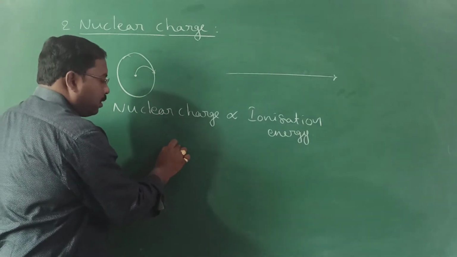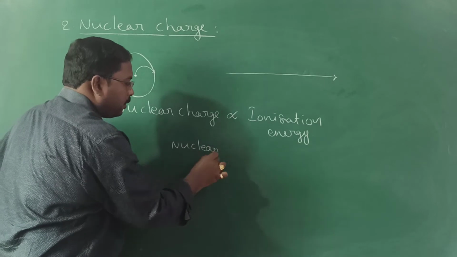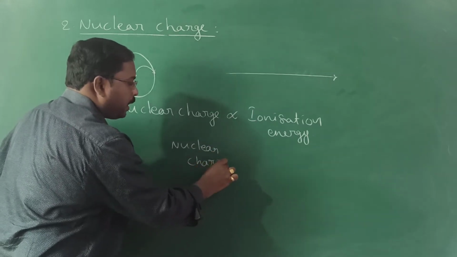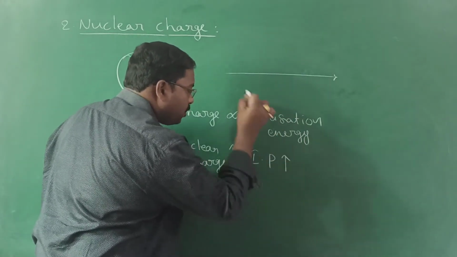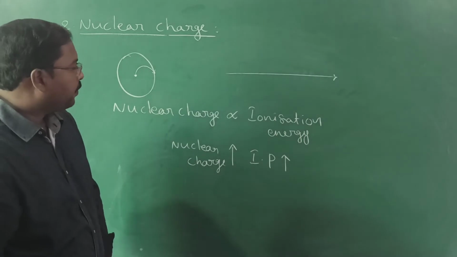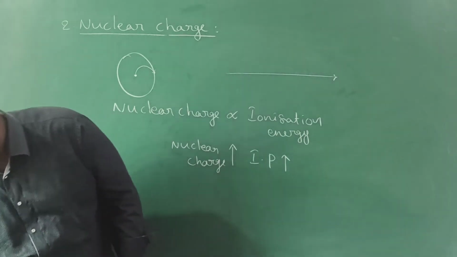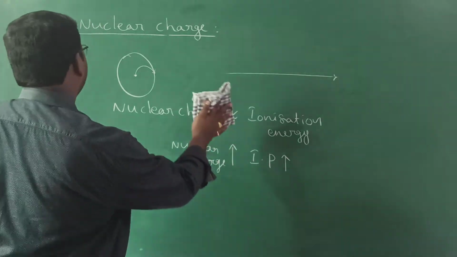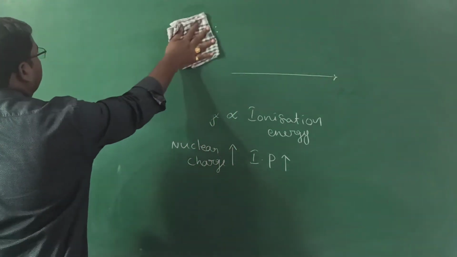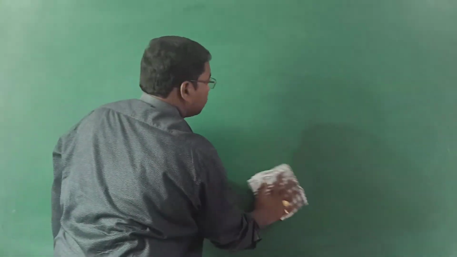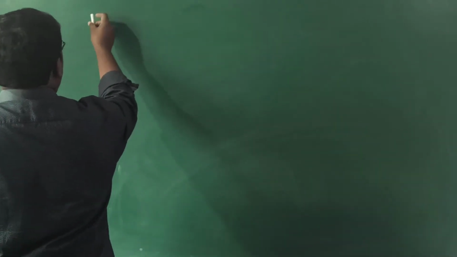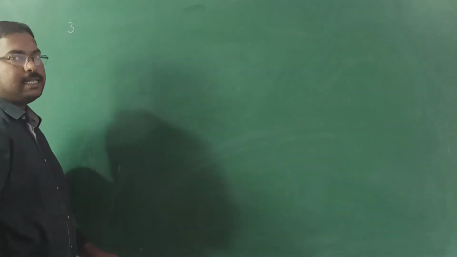Even from the above you can understand, as the nuclear charge increases, ionization potential value also increases. Note all this. This atomic radius and the nuclear charge we already discussed.